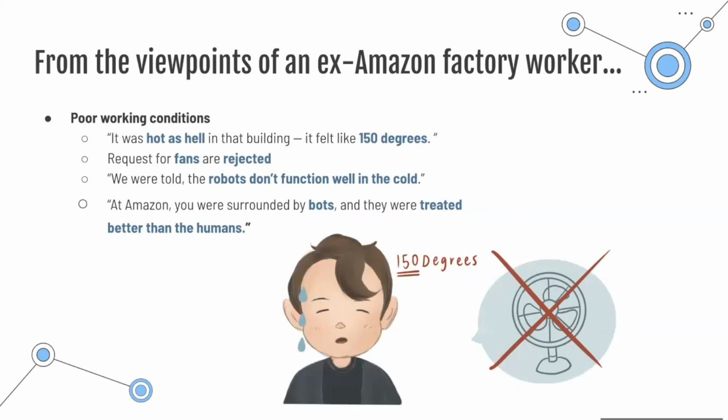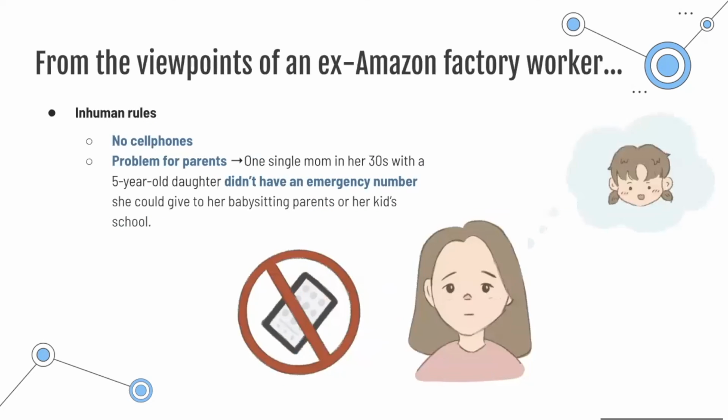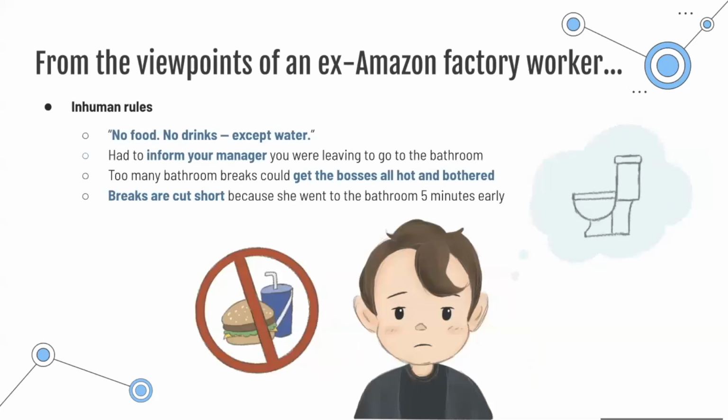The environment is very hot, but their request for fans was rejected because the manager said that the robots don't function well in the cold. She thought that the robots were treated even better than humans. The rules that staff have to obey are also very inhuman. For example, not allowing the use of cell phones causes a problem for parents. Maureen said that a mother wasn't able to provide an emergency number for her babysitting parents or her kids' school. In addition, they were not allowed to have food or drinks except water.